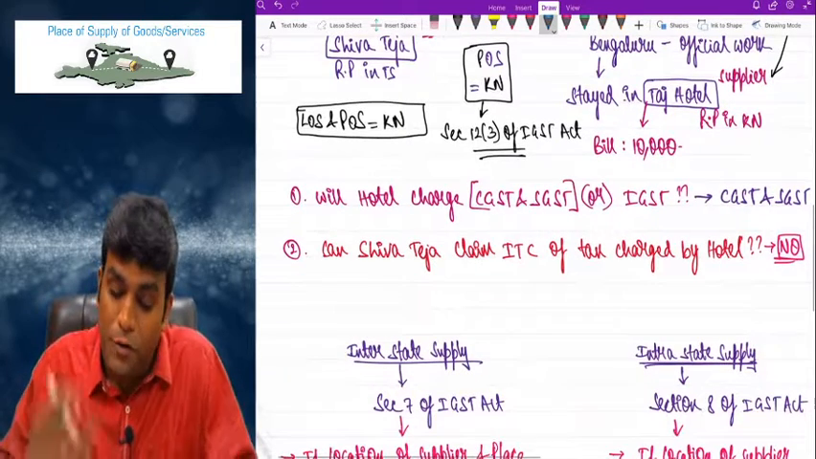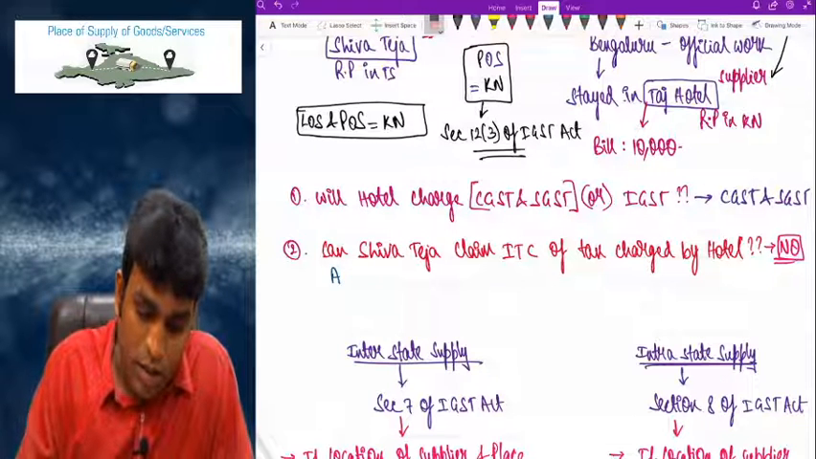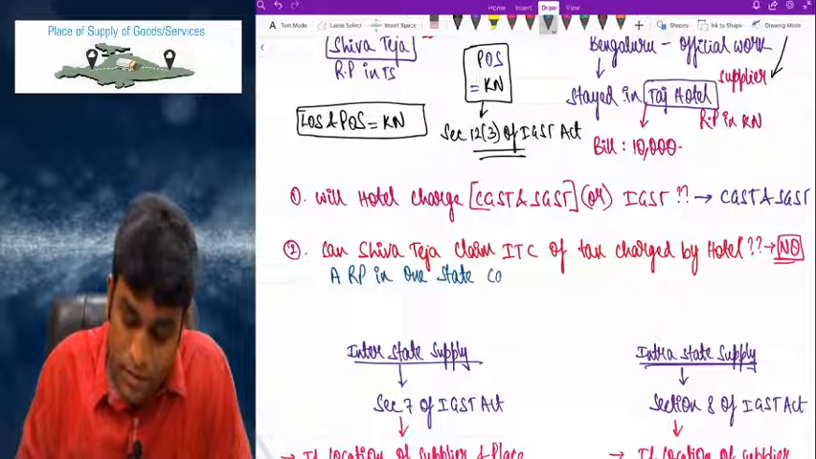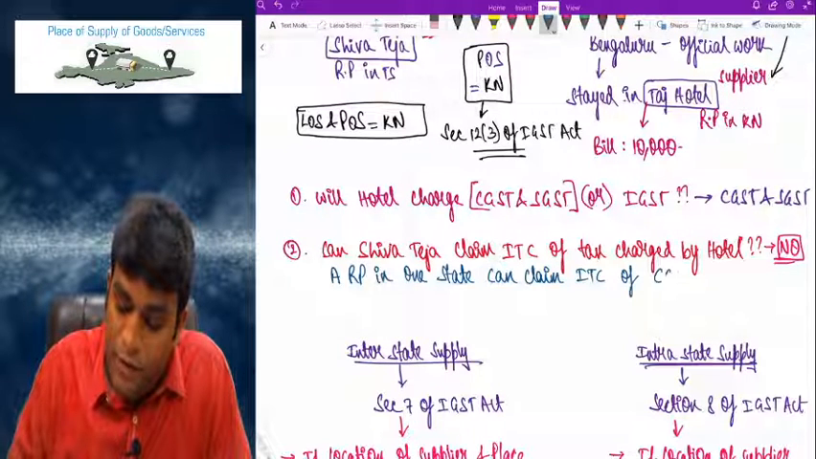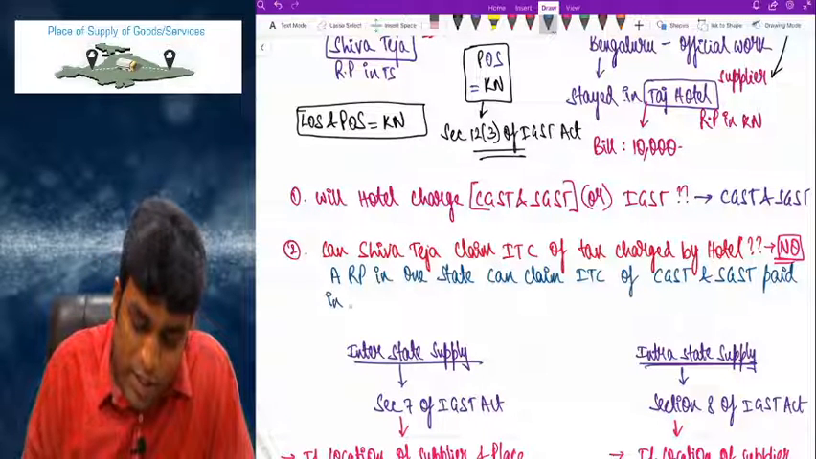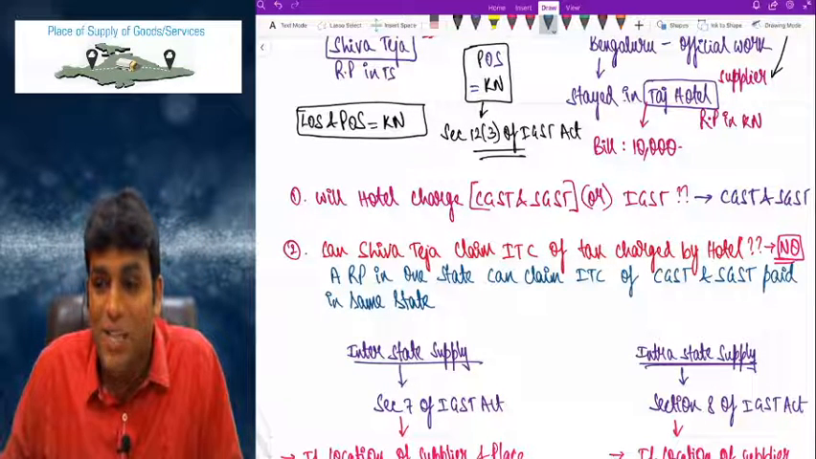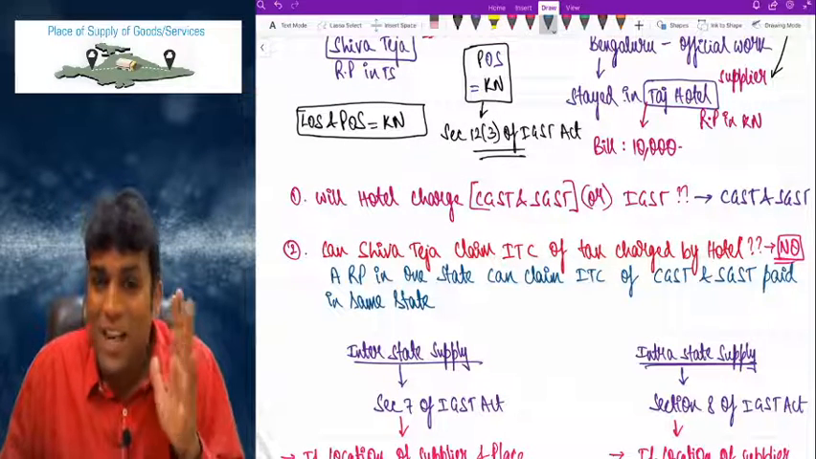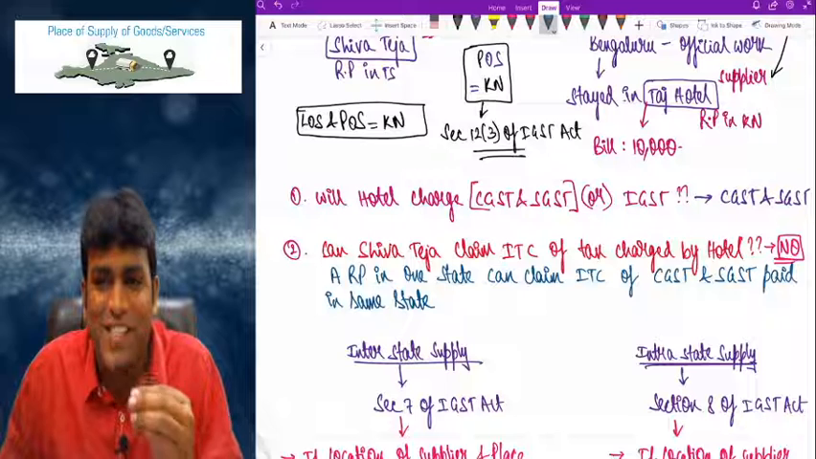Sir, to clarify you further, what law told is that a registered person in one state can claim input tax credit of CGST and SGST paid in the same state. Come on friends, I repeat one more time. What is the language I wrote, sir? A registered person in one state can claim input tax credit of the CGST, SGST paid in the same state.